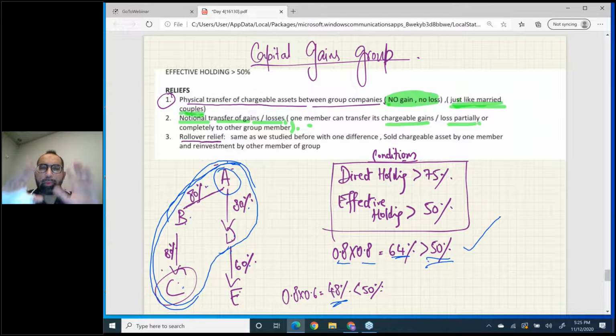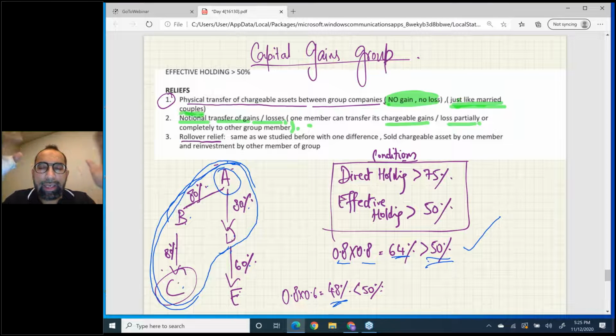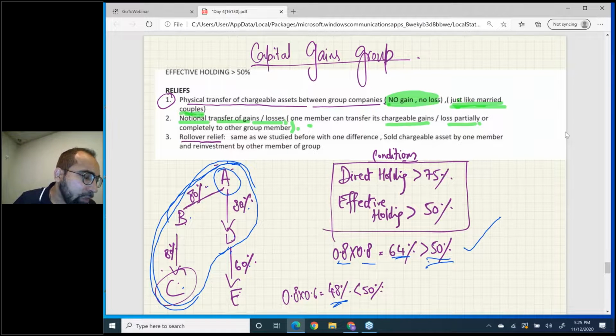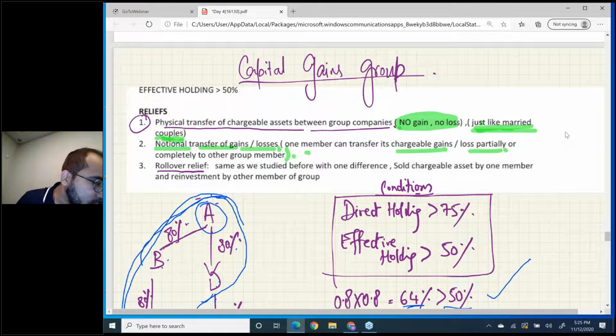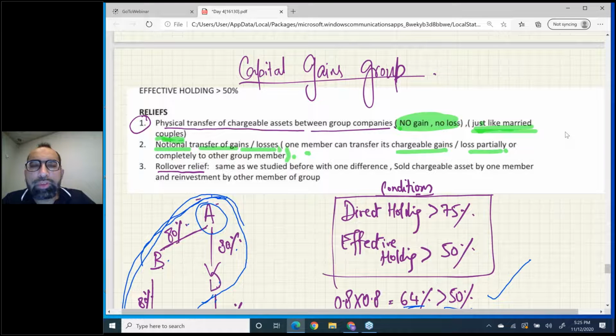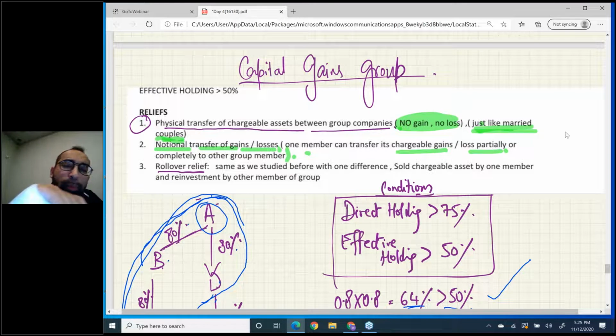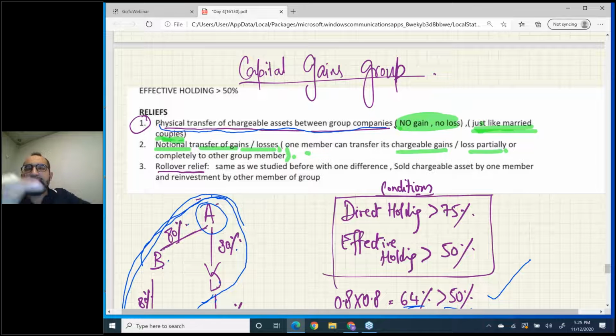Now the question is, sir, once we make a capital gains group, what are the reliefs available? There are three reliefs available. Once you make a capital gains group, you can do three things. Number one, physical transfer of a chargeable asset between group companies. Physical sale and purchase of a chargeable asset between group companies. How will they be treated? Read it.